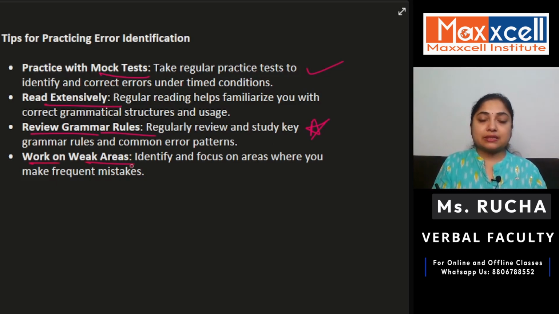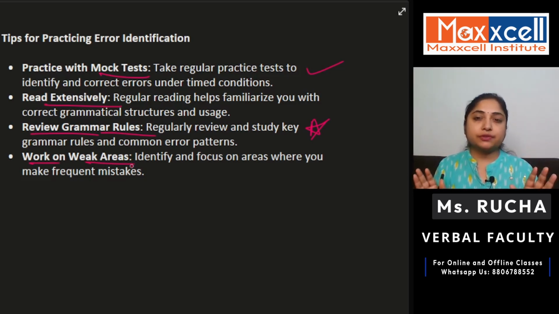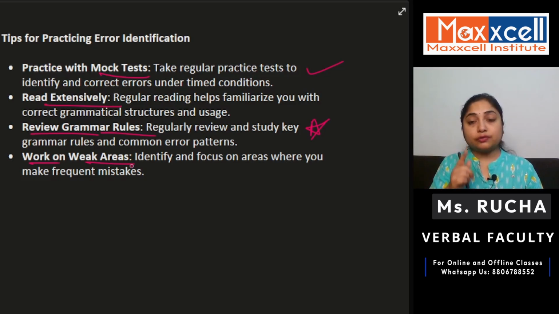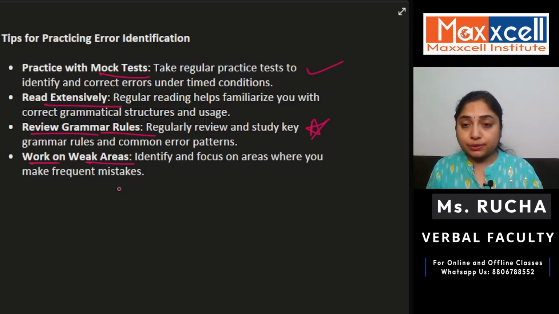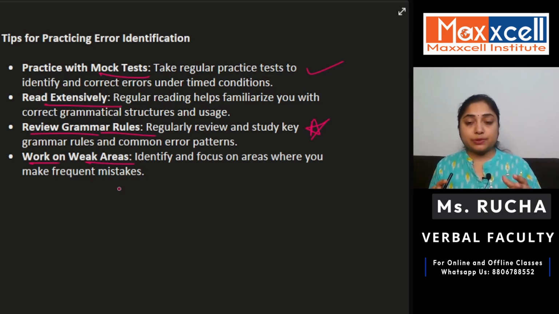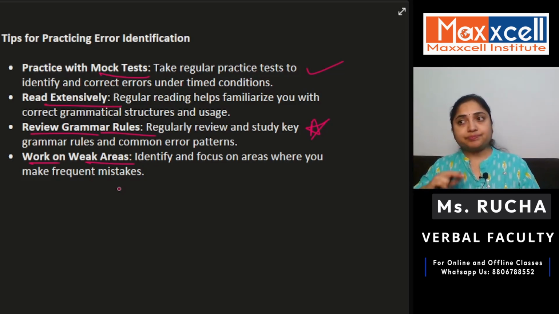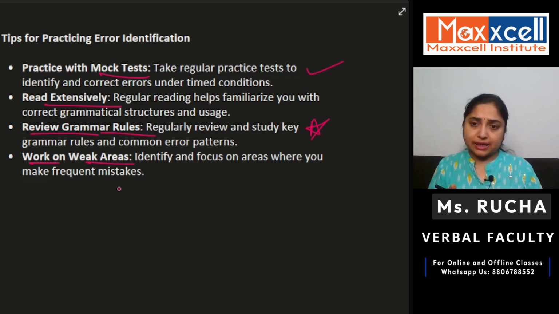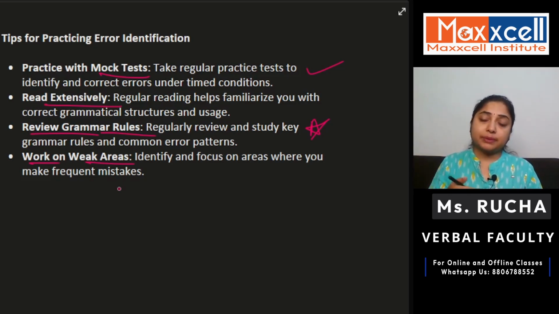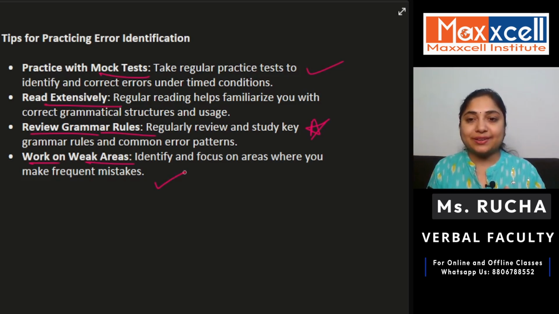Work on weak areas. Whichever type of error you are unable to find, or whichever type of error you feel is giving you a really difficult time in mock tests, solve those particular types of errors more. Get a better idea with the help of an expert. Solve it as much as you can. Take guidance from someone. Understand the rules well and understand how to apply them while you are solving questions. This also will help you become better in identifying errors in the sentence correction question type.